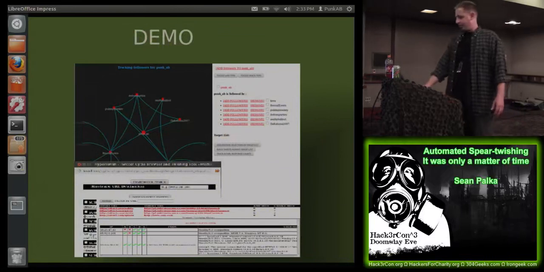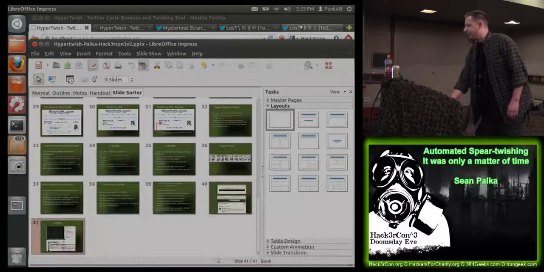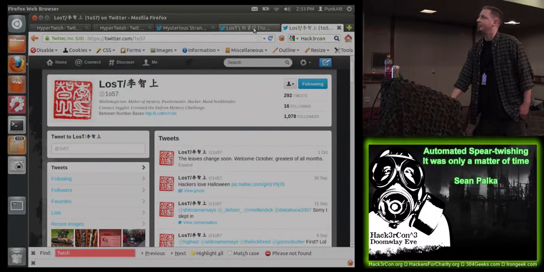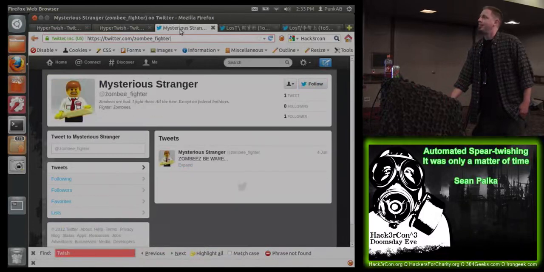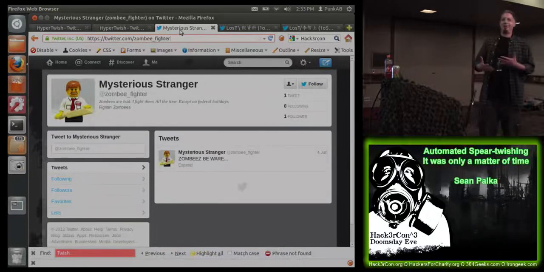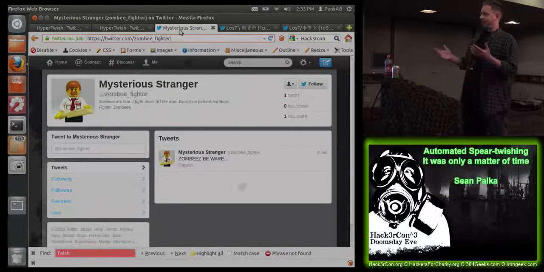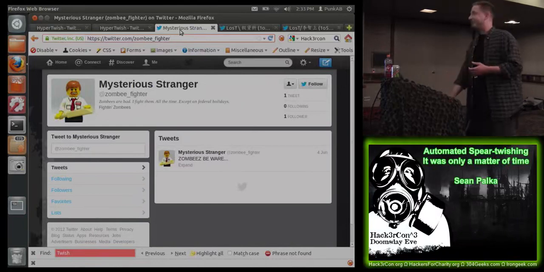So let's do a demo. And hopefully the demo gods will be with us today. So really quick, here's an example of building some good profiles. This is Lost's account, and this is the account that I mirrored. So you notice it's, at first glance, very easy. But just creating random accounts, we want to provide at least something that's tempting to people. We want to make it look like someone put some effort into creating this account. Here's one of the accounts I created called Zombie Fighter. Ironically, I did not create that just for this conference. I don't know if that's sad or good.